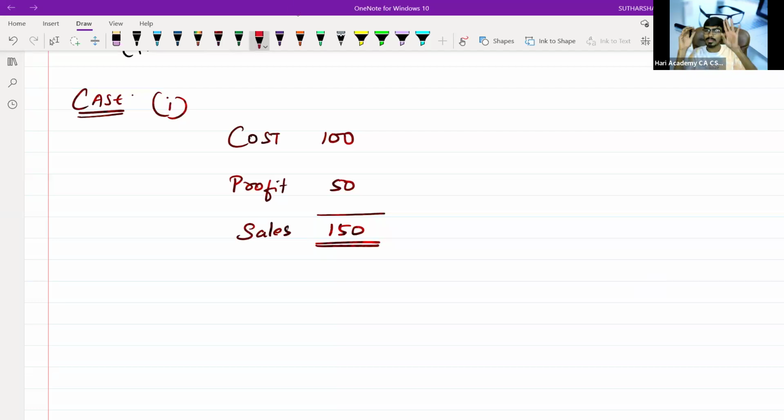I'm going to give you 3 key rules, or 3 views, of analyzing this. Sir, just 100 is there, just 50 is there, just 150 is there. You are going to analyze that? Yes, we are going to analyze that. On interpretation of case 1, I have my interpretation of results. That is, in case 1, profit is less than cost. Is it right? My profit is less than cost.